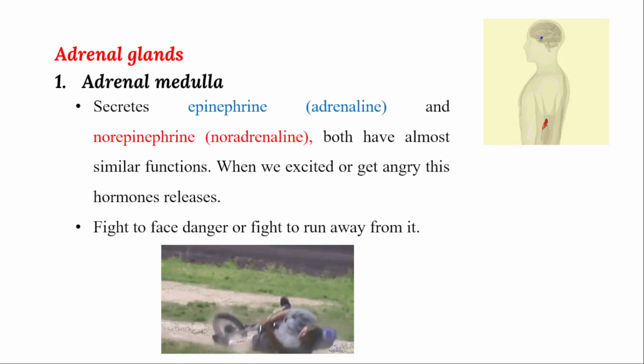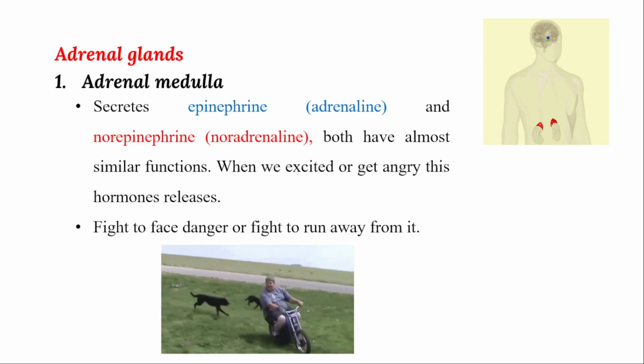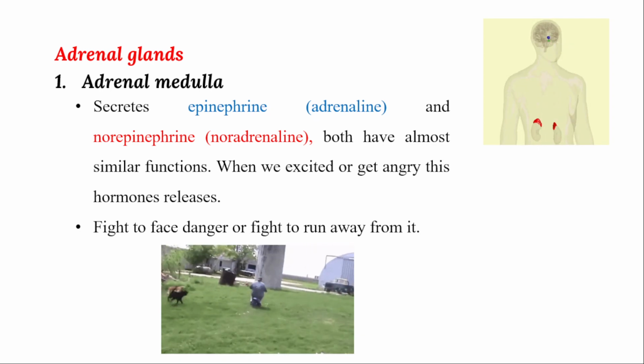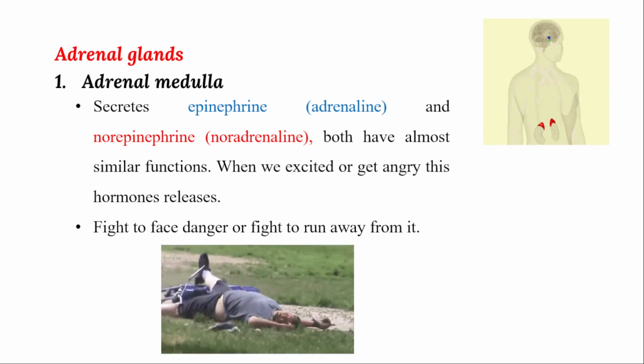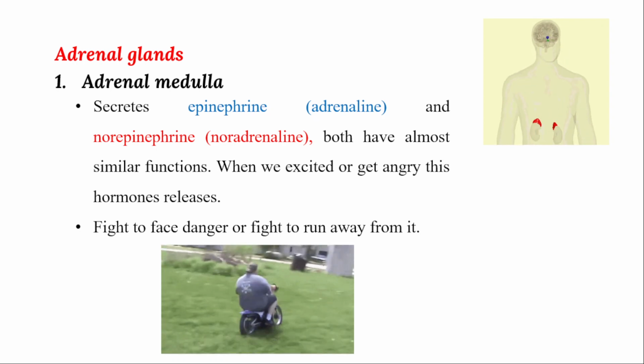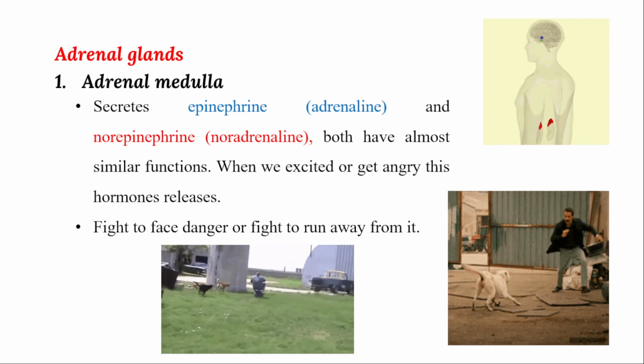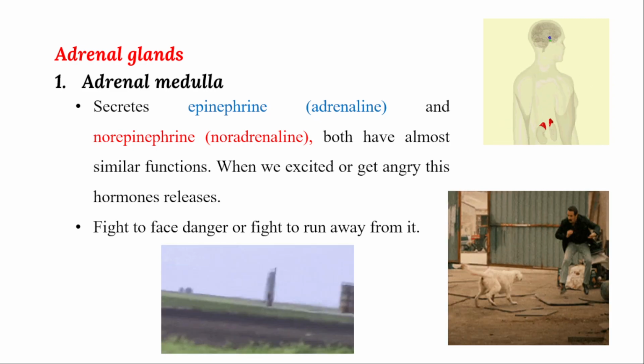They mainly help in giving out energy when you are in a threat condition. Take an example: if a dog is barking at you and wants to attack you, what will happen?